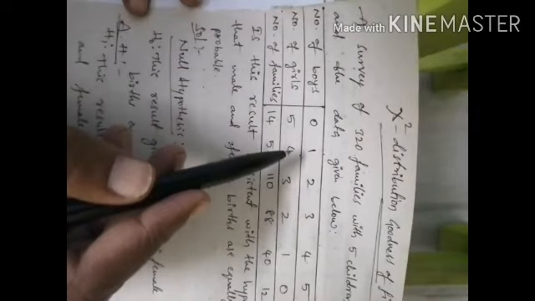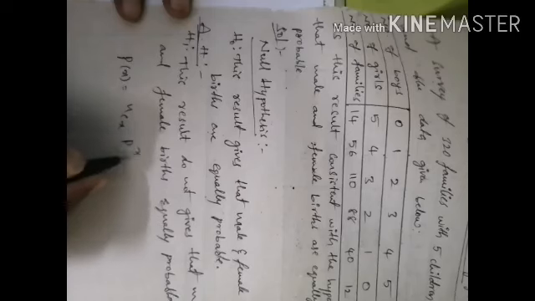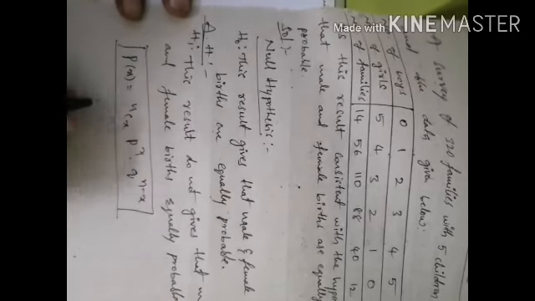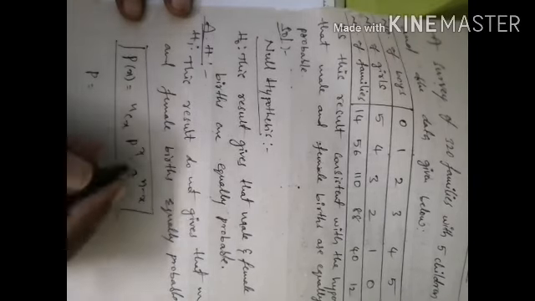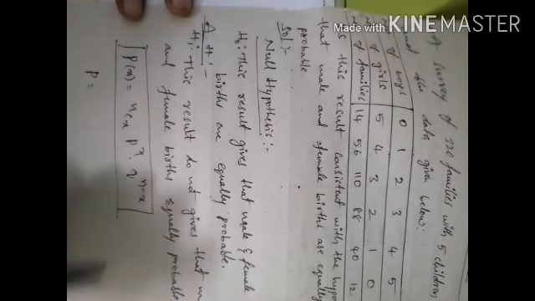So now in this case we use the binomial distribution, right? So what is the formula of the binomial distribution? The probability mass function P of x equal to nCx p power x into q power n minus x, right? So this is the probability mass function of the binomial distribution. Here we need to find p, q values. So what is p here? The question is asking whether male and female birds are equally probable or not.